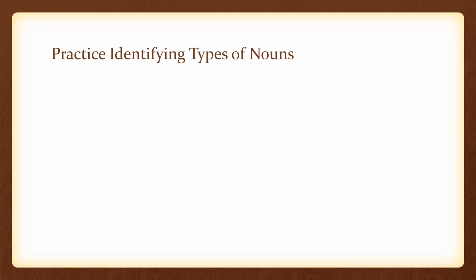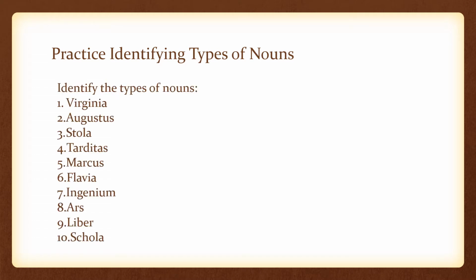Let's practice identifying types of nouns. Remember, these will be a person, a place, a thing, or an idea. Take a few minutes, pause the video, and identify each of these nouns. Virginia, Augustus, stola, tarditas, slowness, Marcus, Flavia, ingenium, intelligence, ars, skill, liber, book, and schola, school.